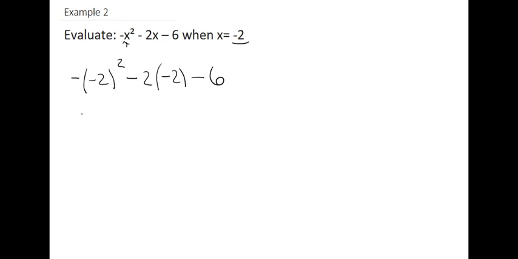The first thing we'll deal with, as remember, is parentheses. And we can see that we have parentheses, but there isn't much to do inside the parentheses.